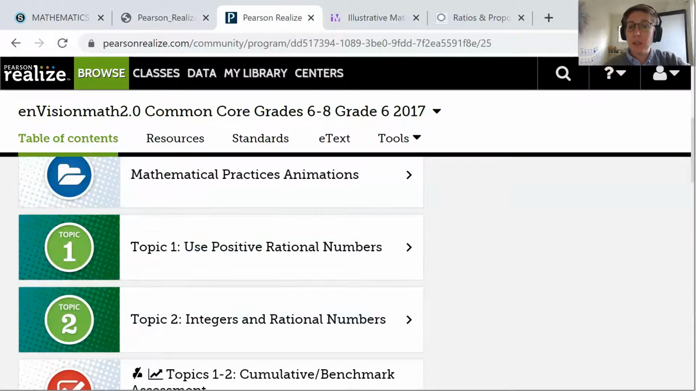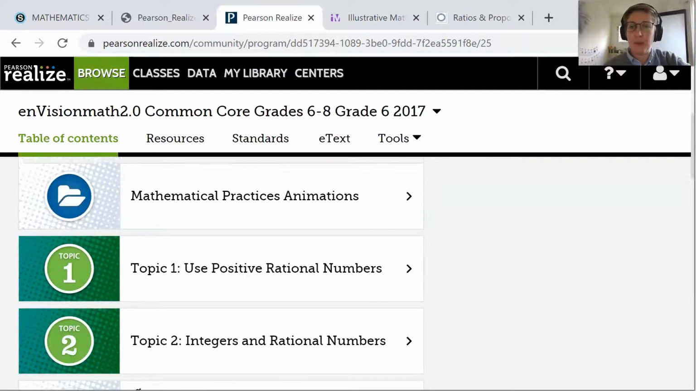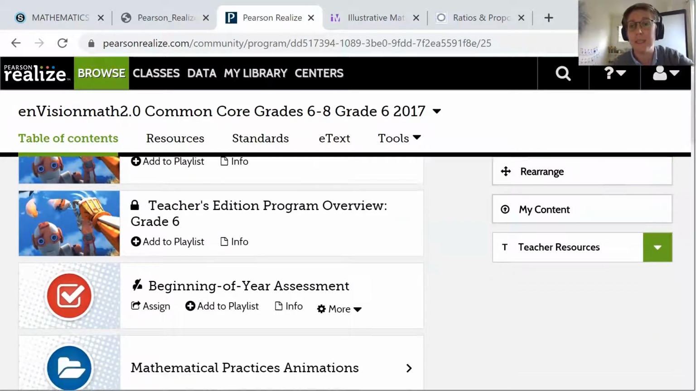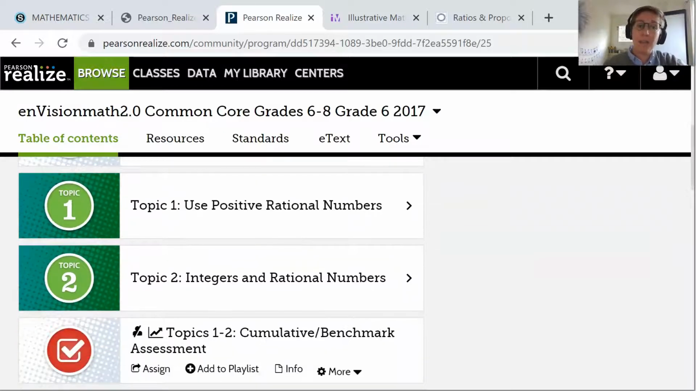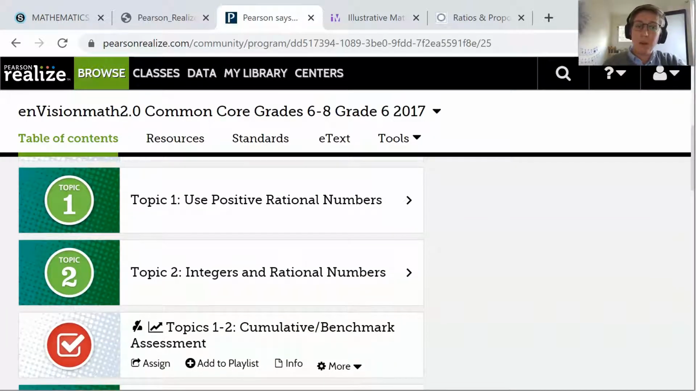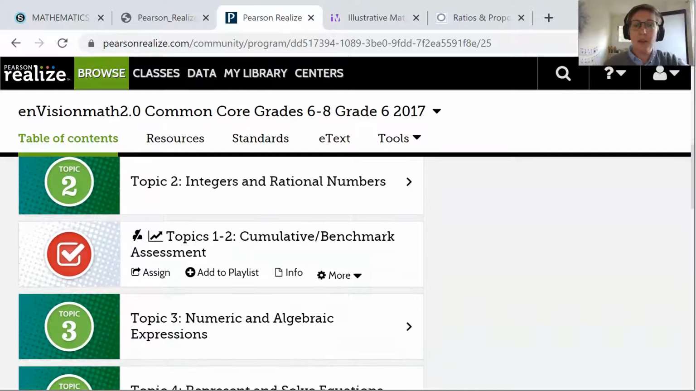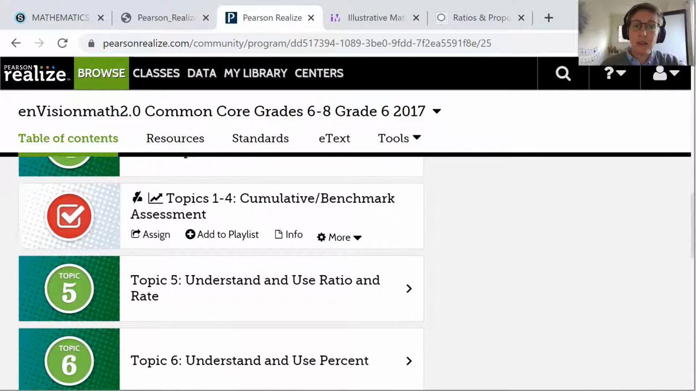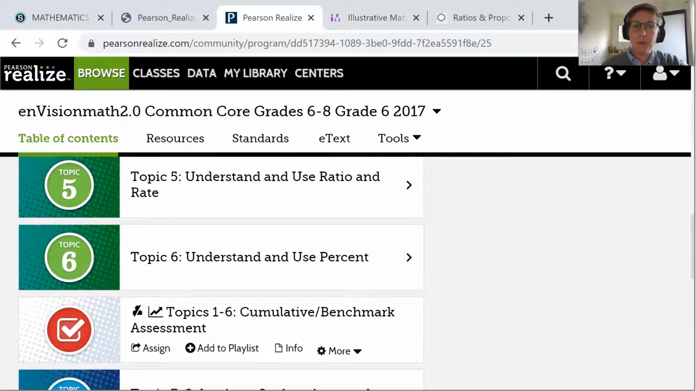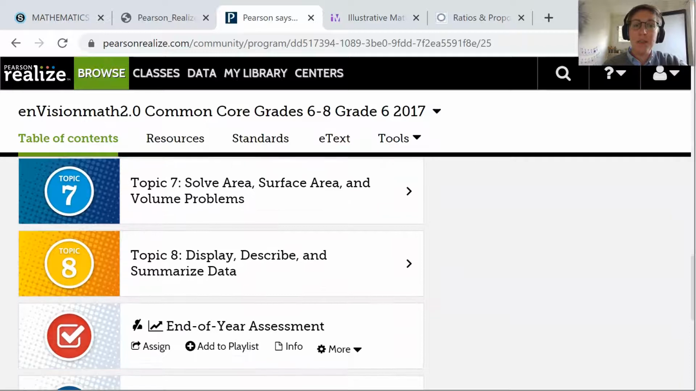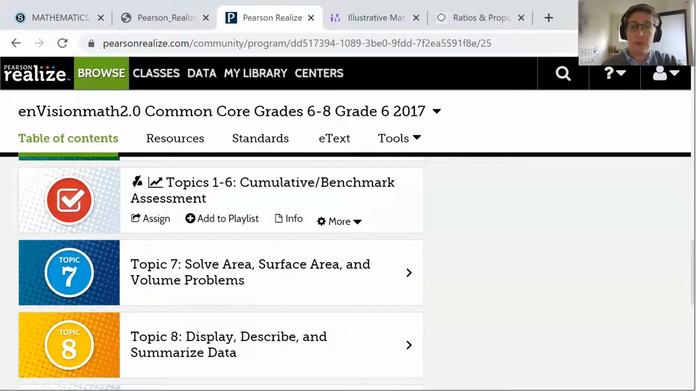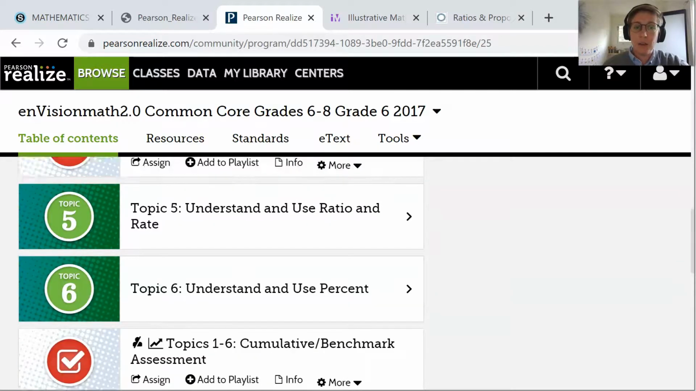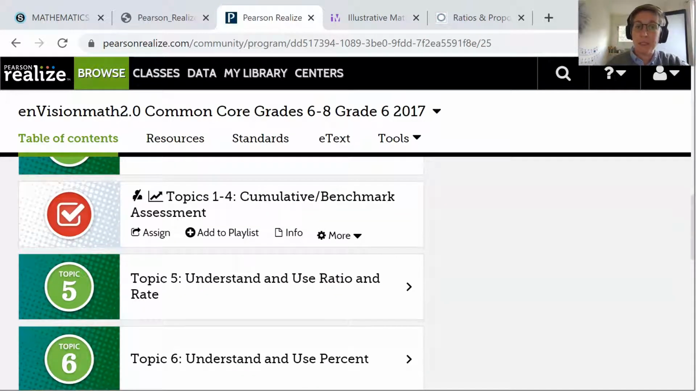When you get to that page, your page won't look like mine. Mine's the teacher page, but you'll have access to the assignments that your teacher is giving you from your grade 6 Pearson account. The topics that we've covered so far this year, topic 1, positive rational numbers. They've done some work with integers and rational numbers, expressions, inequalities, a little bit with equations, ratios, and percents. We had not gotten to the geometry for the year so far, so topic 7 and topic 8 were not covered, so we'll mostly be focusing on the review topics here.